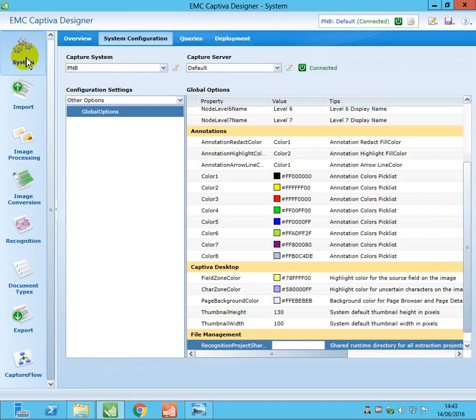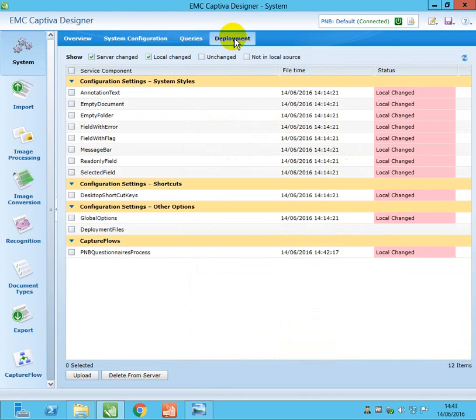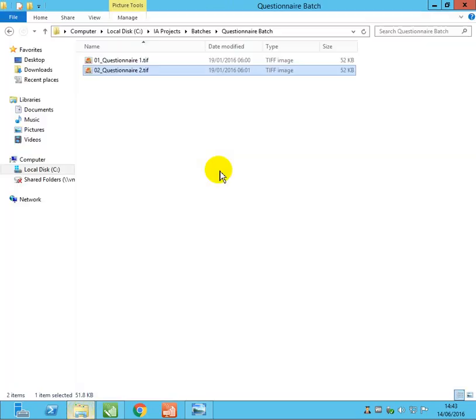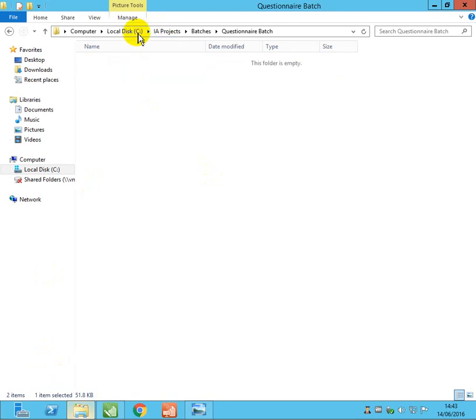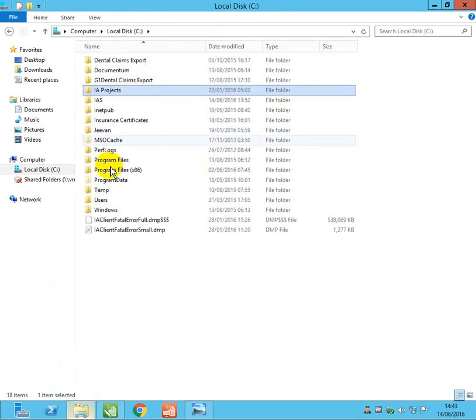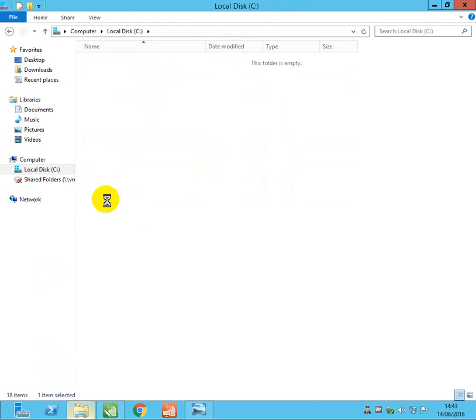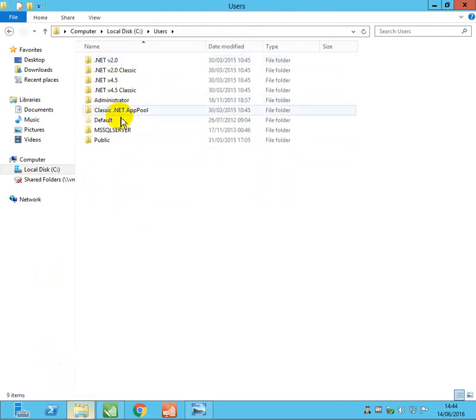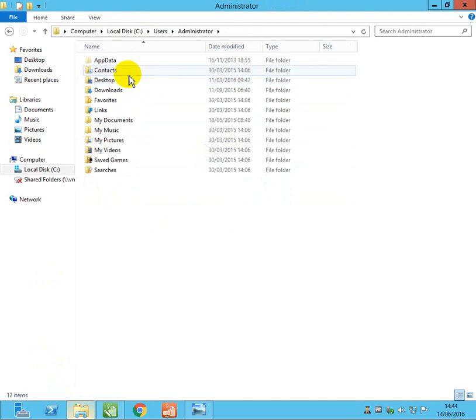Or you can go here, into systems, go to the deployment tab. It's a locally changed process, so the PNB questionnaire process. Okay, we will select this and click on upload. Before this uploads, I will just make sure there is a bug, so I'm going to delete that. Make sure users. Anyway, first we will save and we will see if the issue happened, then we'll come back and we'll delete from here.